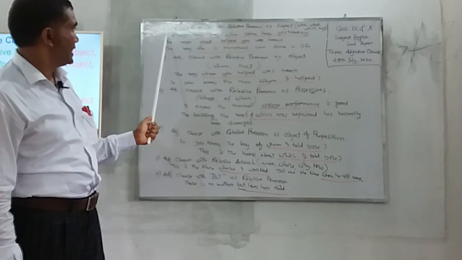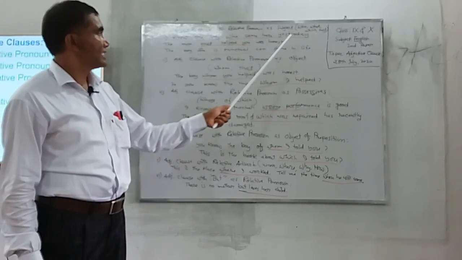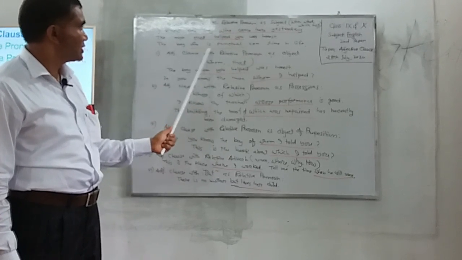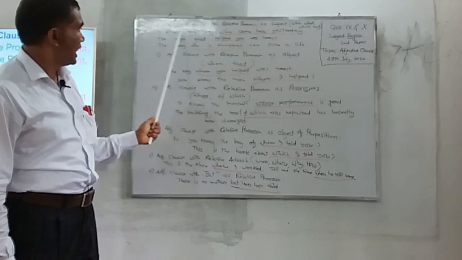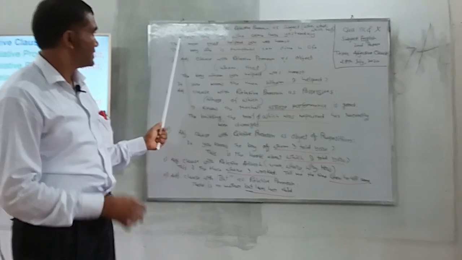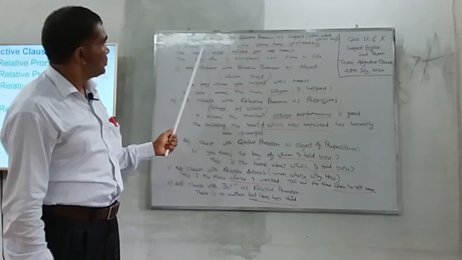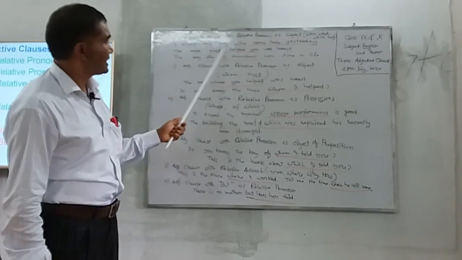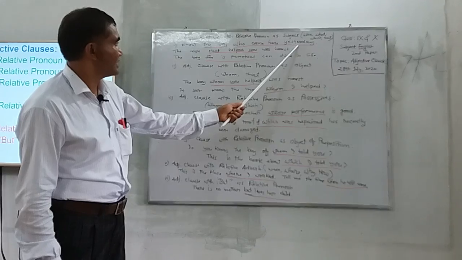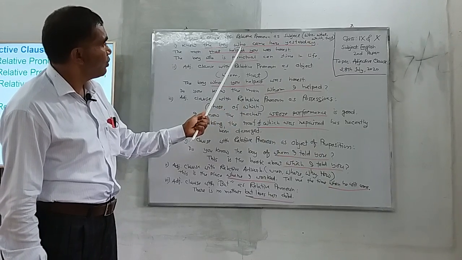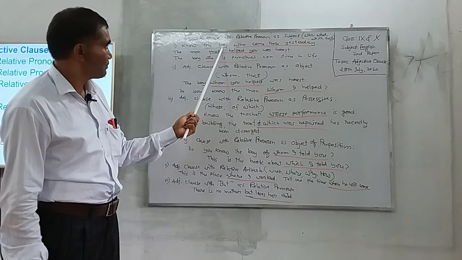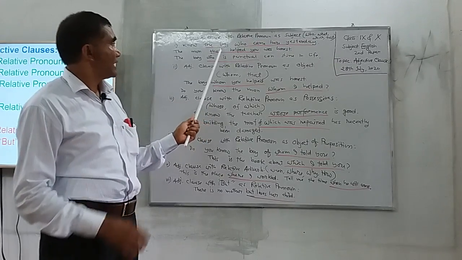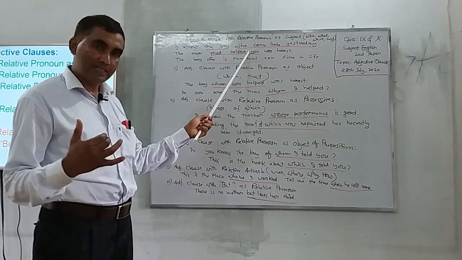Namely, the examples are here. I know the boy who came here yesterday. The man that helped you was honest. The boy who is punctual can shine in life. So, I have already written here 3 sentences. Here, I know the boy. The boy here is the antecedent, but the adjective clause is who came here yesterday, because here the who has been placed after the antecedent the boy. So, when a clause is placed after an antecedent, the clause will be an adjective clause.